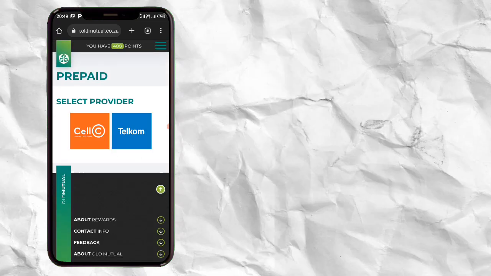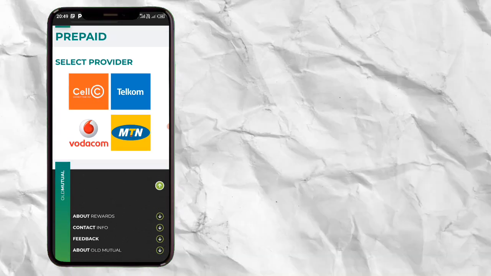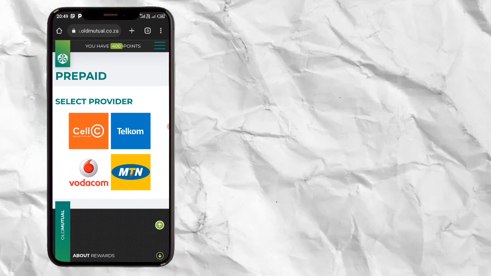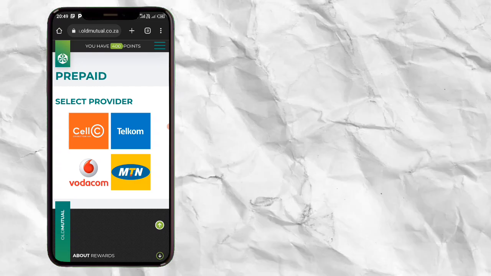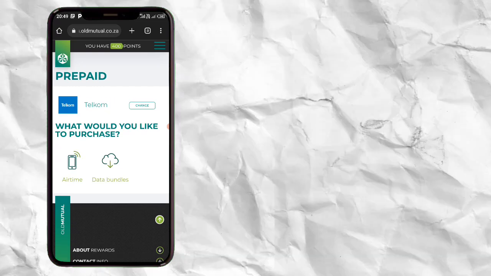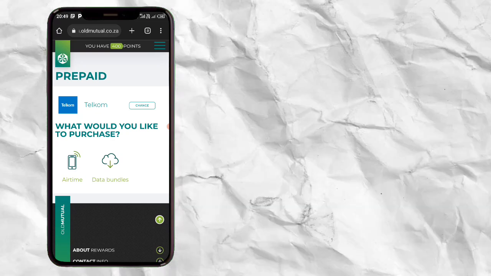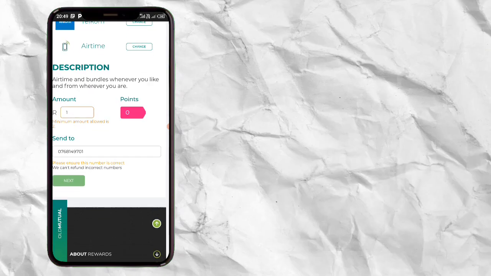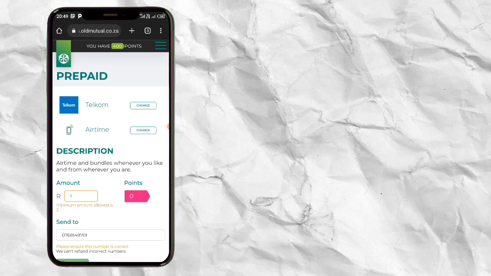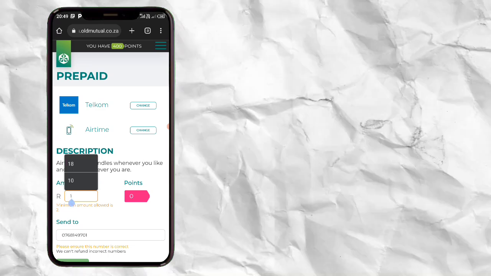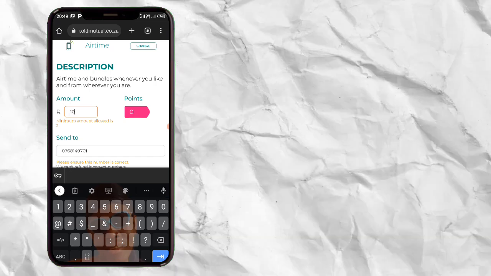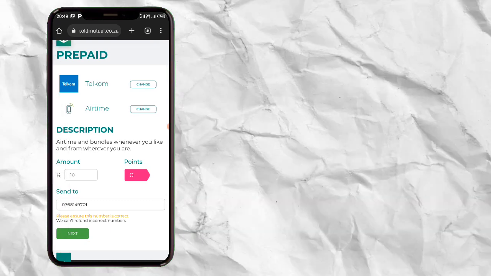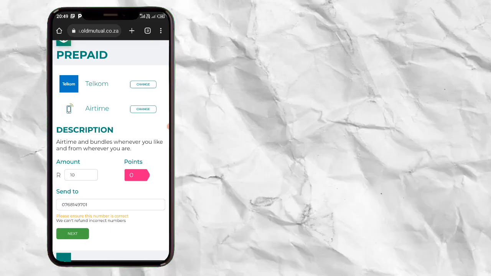It will take you to this page. If you are using Telkom or using MTN, click anyway. You're using MTN, fine. You're using Telkom, fine. Click on Telkom right there. It will take you to this page, and on this page, if you need airtime or you need data, click there. After that, click there. Okay, let me see here. I have 400 points already. So I'm just going to tap there. You need to enter how many points you want to redeem. Enter your amount there, and you'll see there, and send to what number.